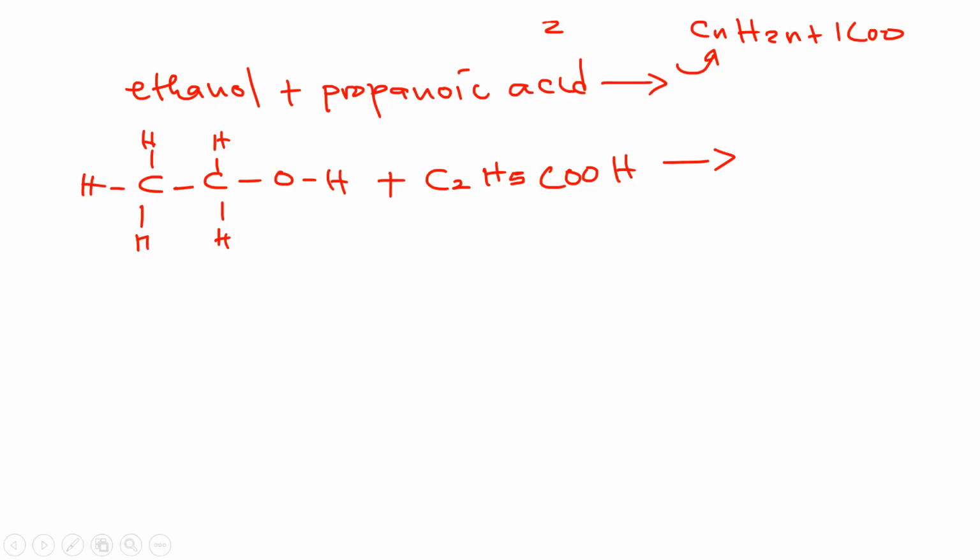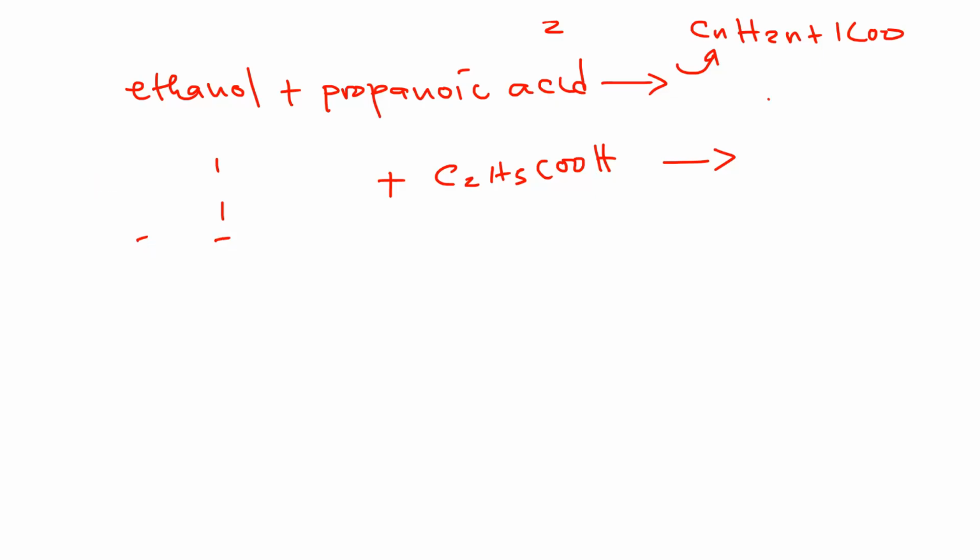So now let us look at it. I should have put this one in terms of structure as well. So 2 carbons, and let me start with this. The structure for this one is C2H5COOH. Then this one also I put in terms of C2H5OH.